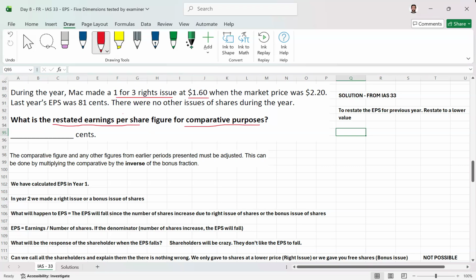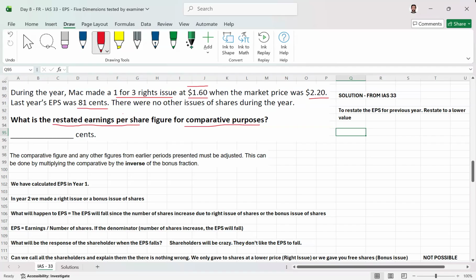You see, the price that they've charged is only $1.6 when the market price was $2.2. If you want to buy shares in the market, that is $2.2. But if you are an existing shareholder, you can buy the shares at a very low price, only $1.6. So this is a huge advantage. Now, last year's EPS is 81 cents.